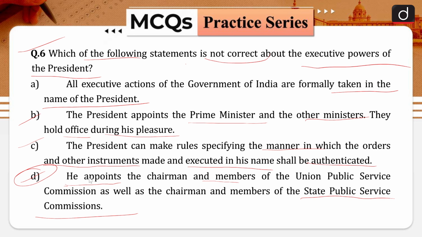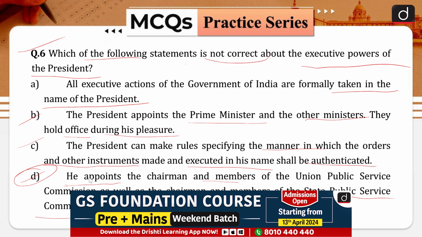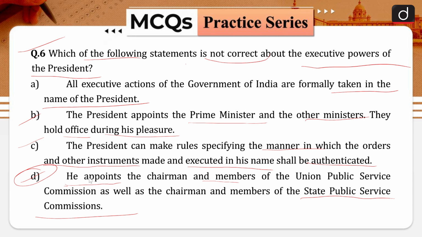He or she makes the rules for the convenient transaction of business of the Union Government and for allocation of the said business among the ministers. He or she specifies the manner in which the orders and other instruments made and executed in his or her name shall be authenticated. The Prime Minister and the Council of Ministers are appointed by the President and they hold office during his or her pleasure. He or she can require the Prime Minister to submit for consideration of the Council of Ministers any matter on which a decision has been taken by a minister but which has not been considered by the council.